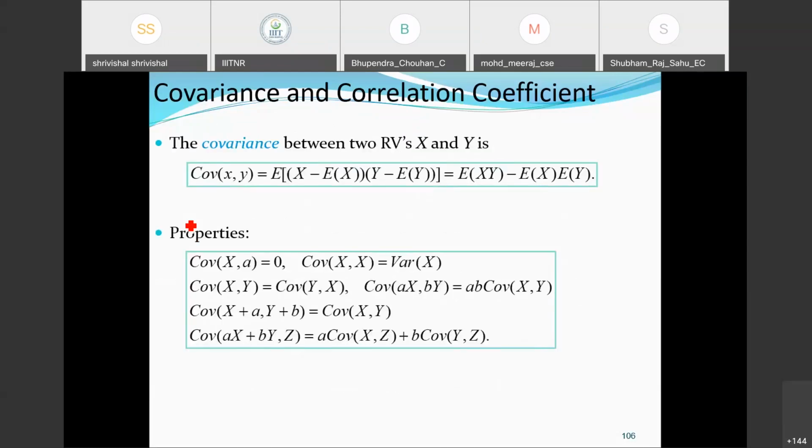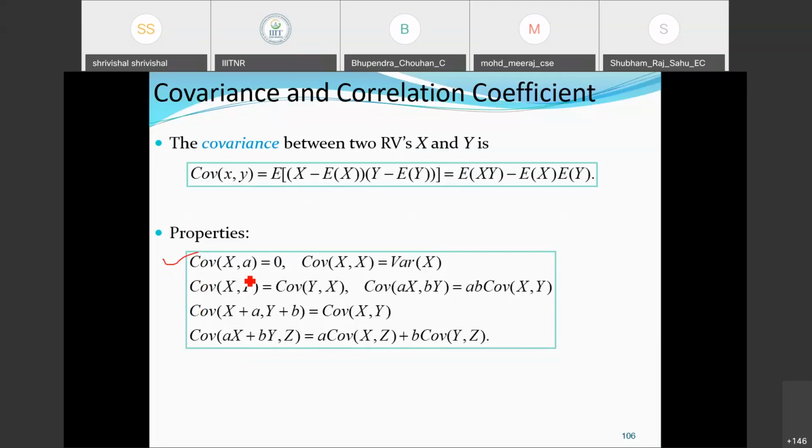This is sure and certain here. So these are the properties related to the covariance function. The covariance between two random variables x and y, E[(x minus Ex)(y minus Ey)], is equal to E[xy] minus E[x]E[y]. These are a few of the properties which we used to discuss.